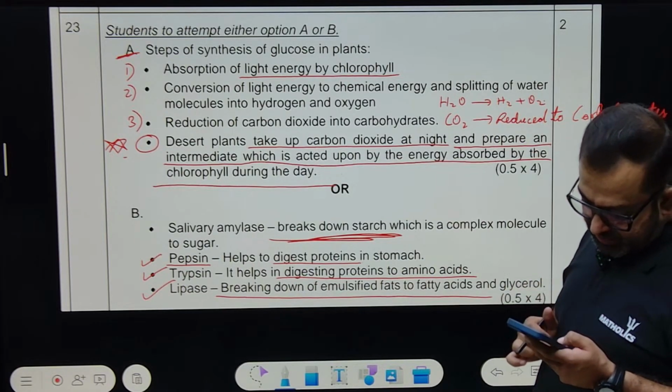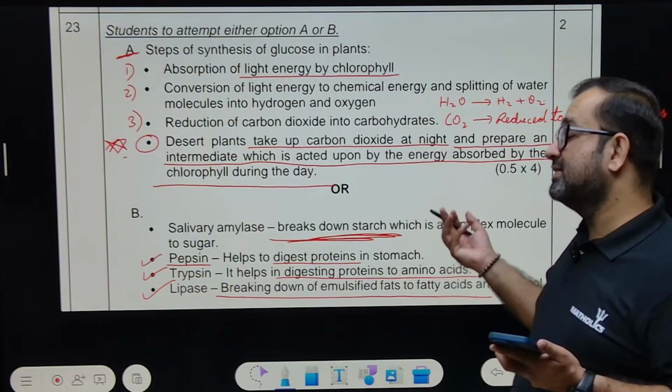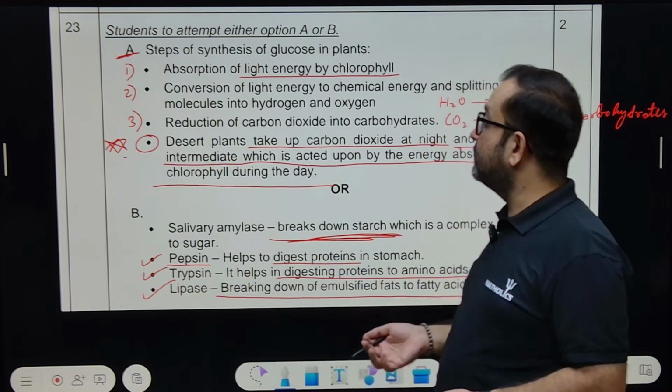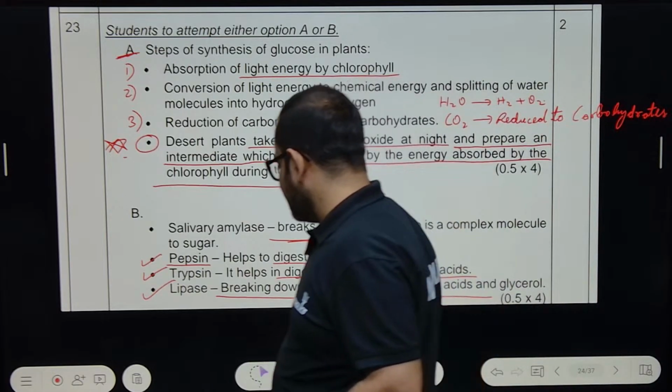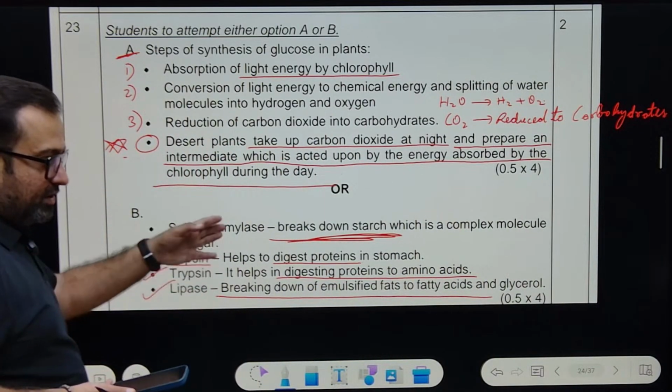Any doubts? This is all easy, this is halwa. But you have to write it down, na? For getting 2 marks, you have to do so much of rectification, you know. I, in fact, do not like biology, but okay.